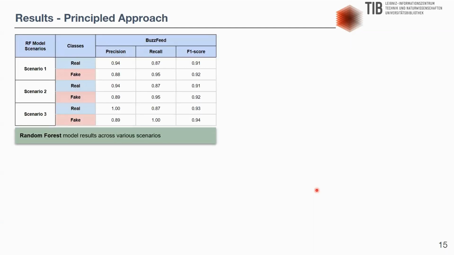In our experiments over the principled approach, we utilize both models and show the results here with the BuzzFeed dataset, and the results of the random forest model are represented in terms of precision, recall, and F1 score across various scenarios. Here in scenarios 1 and 2, we can see that the model does not suffer from bias in comparison to scenario 3, where the number of publishers is equivalent to users. Thus, the model learns such distribution and suffers from potential bias.